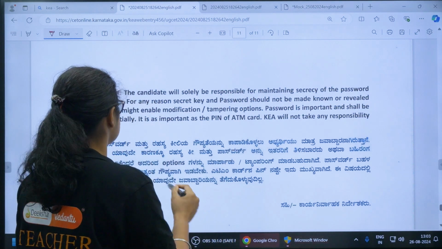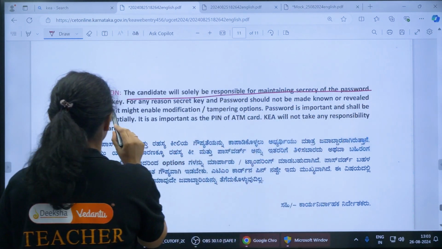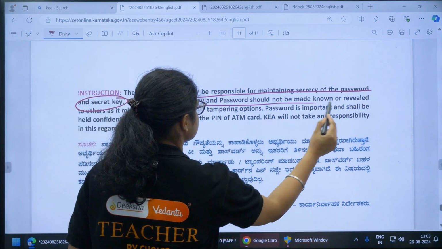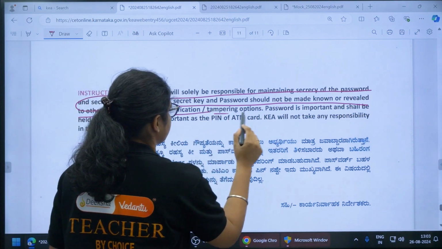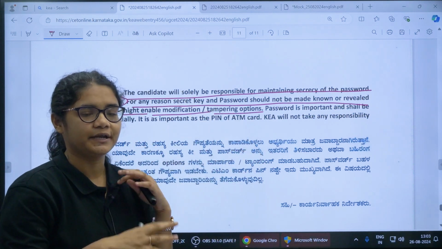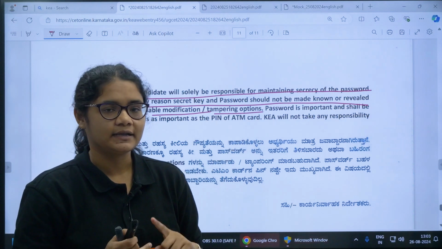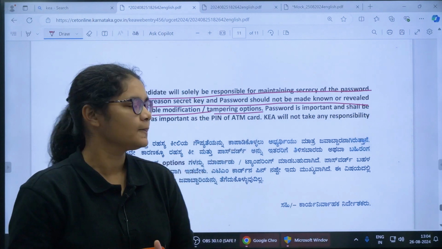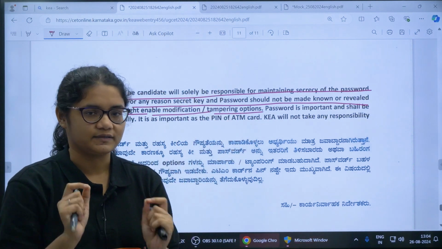Now let us see some instructions that are given. Candidate will solely be responsible for maintaining the secrecy of the password and secret key. For any reason, secret key and password should not be made known or revealed to others, as it might enable modification and tampering of options. So your option entry can be modified by someone if they have your secret key and password. So it is your responsibility to keep them confidential. You cannot complain regarding this to the KEA because it is your responsibility.